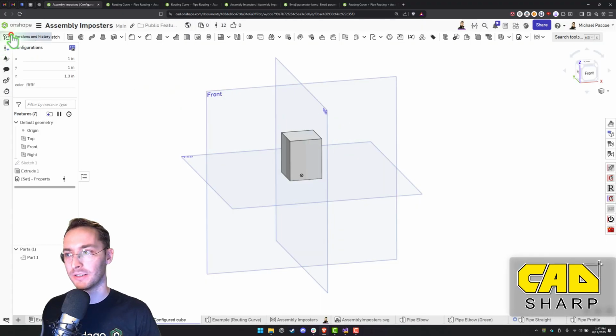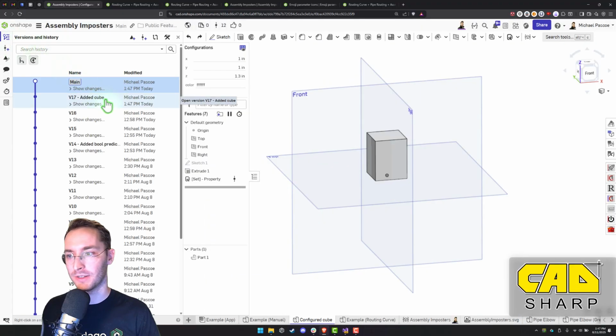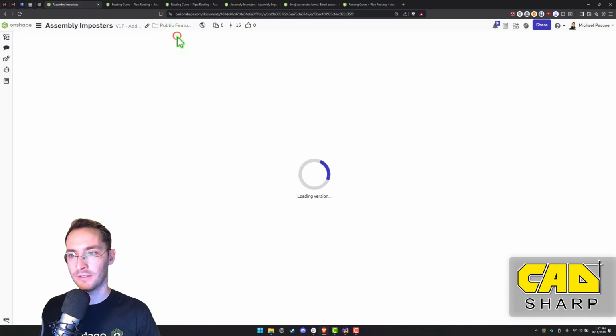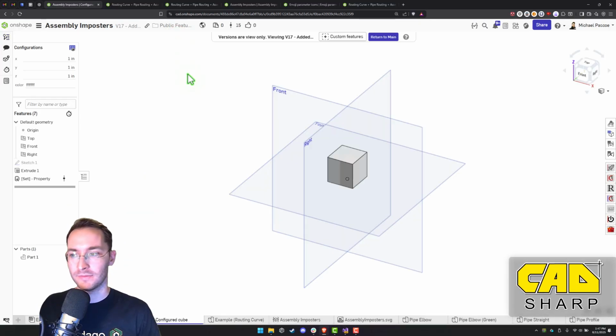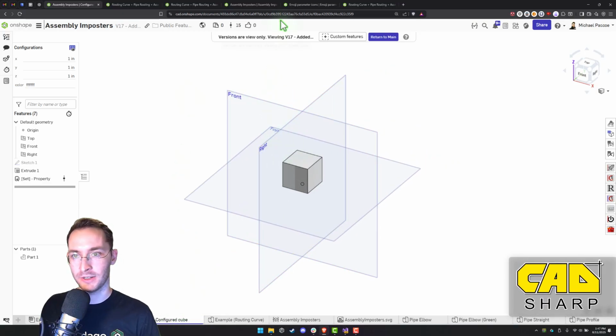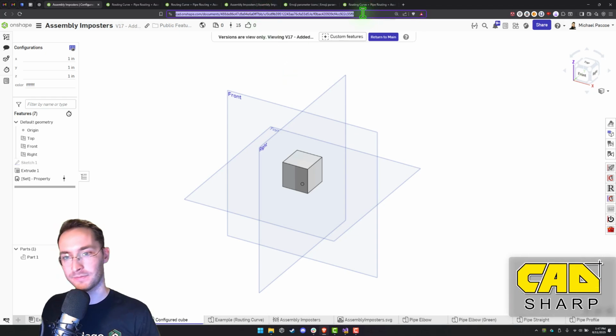Okay, and then we need to go view that version. So added cube. And we're in the cube URL right here, the cube tab. You can see it has a little V right here for version. So we'll grab this URL.